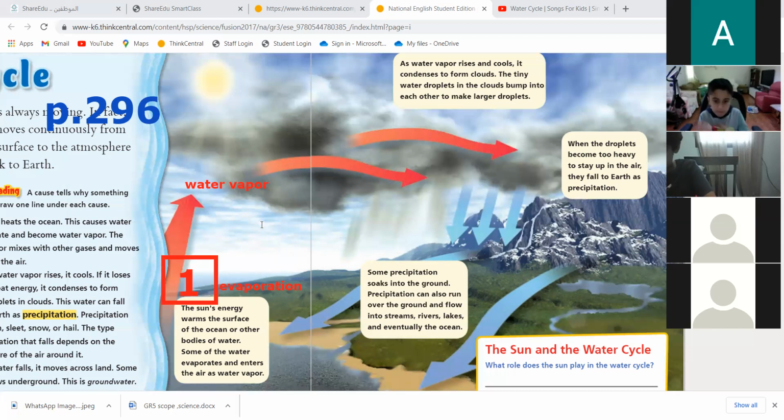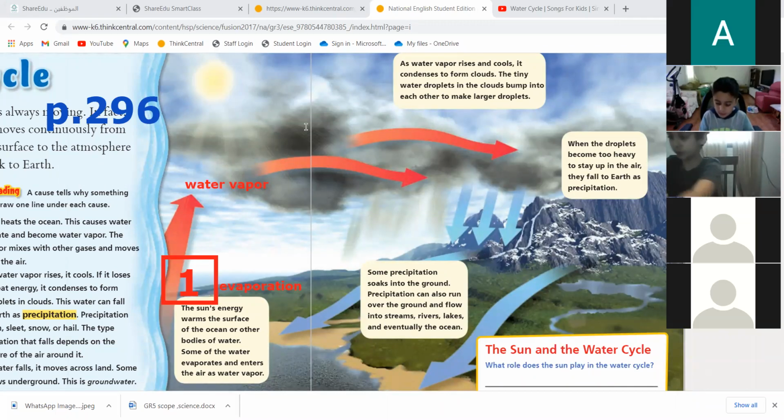Okay, do you think the water vapor is hot or cold? The water vapor, is it hot or cold? Hot. Yes, hot. Excellent. Very hot, because this is evaporation.